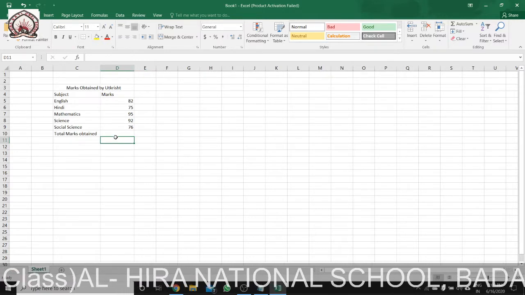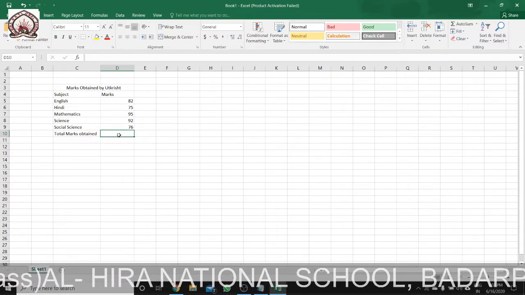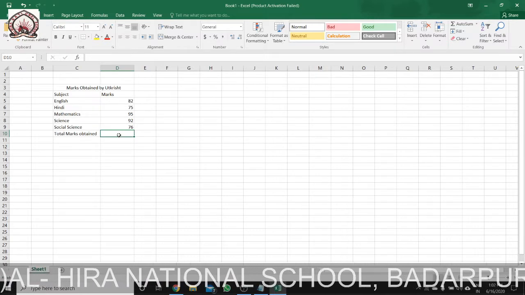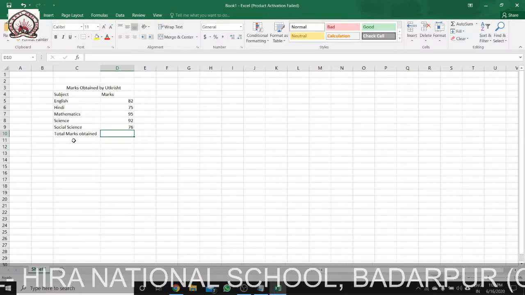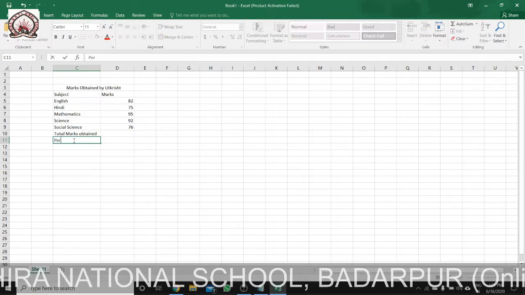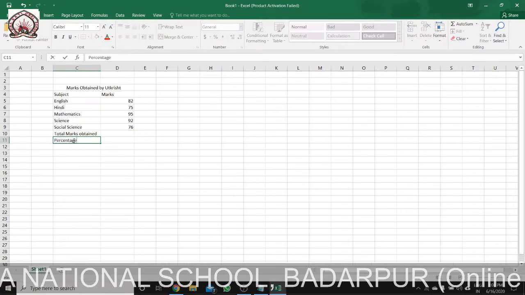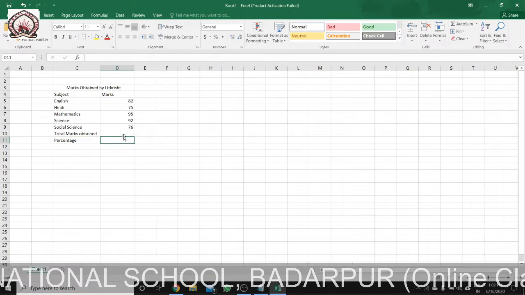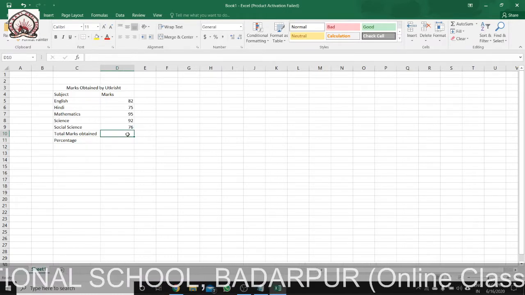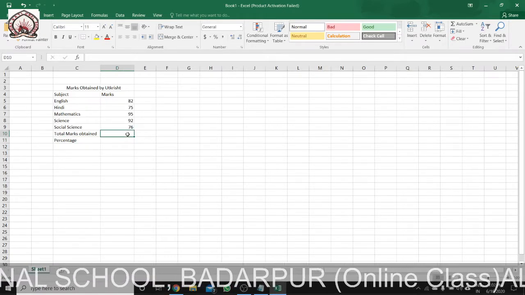Marks obtained. Here this marks obtained will be done automatically with the help of some formulas. In Excel it is possible. And then percentage. So how to sum this? So see here, I am showing you the technique.